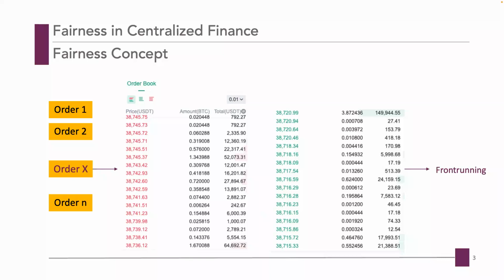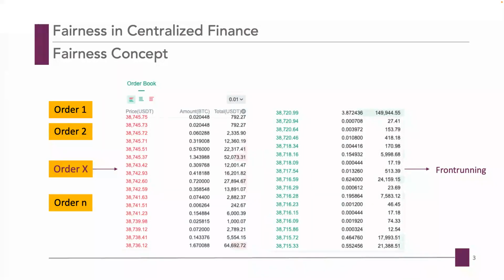Firstly, we introduce the concept of fairness. In traditional centralized financial markets, market orders are executed in the centralized exchanges. The ordering plays an important role in making a profit of billions of dollars. However, such a high stake also incentivizes adversarial actors to engage in these market orders.